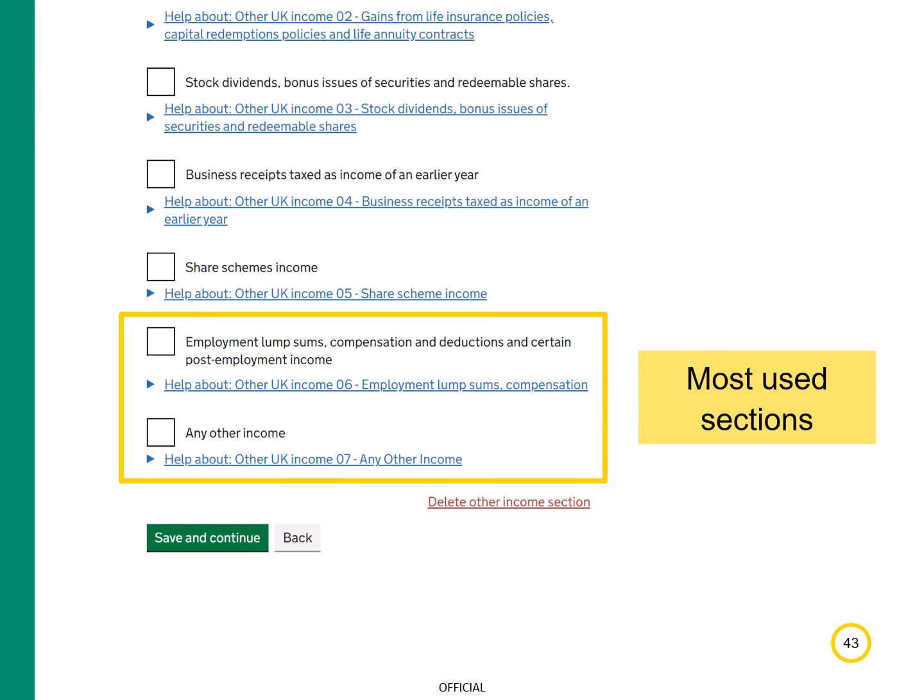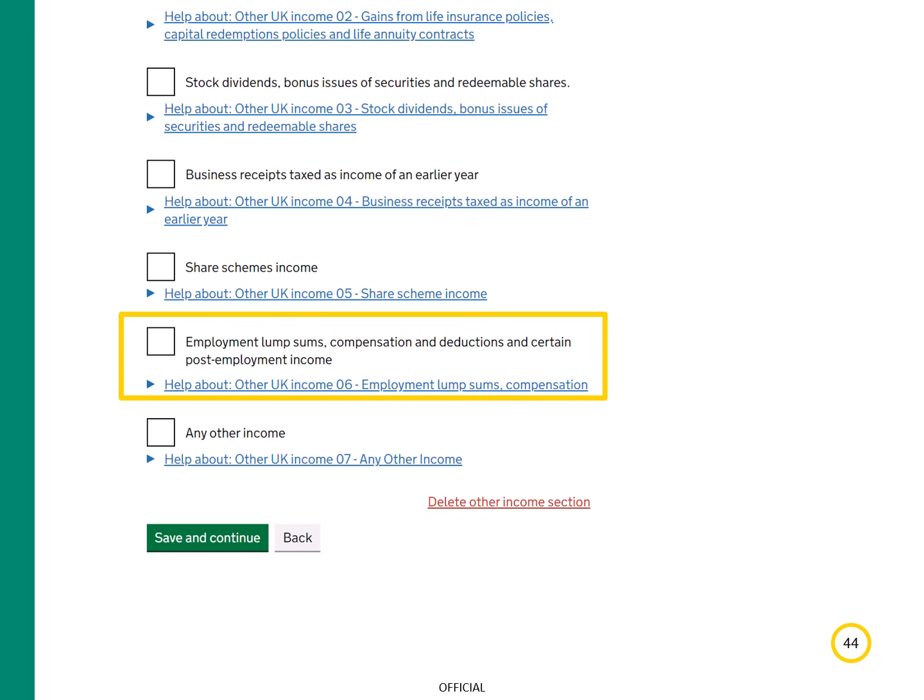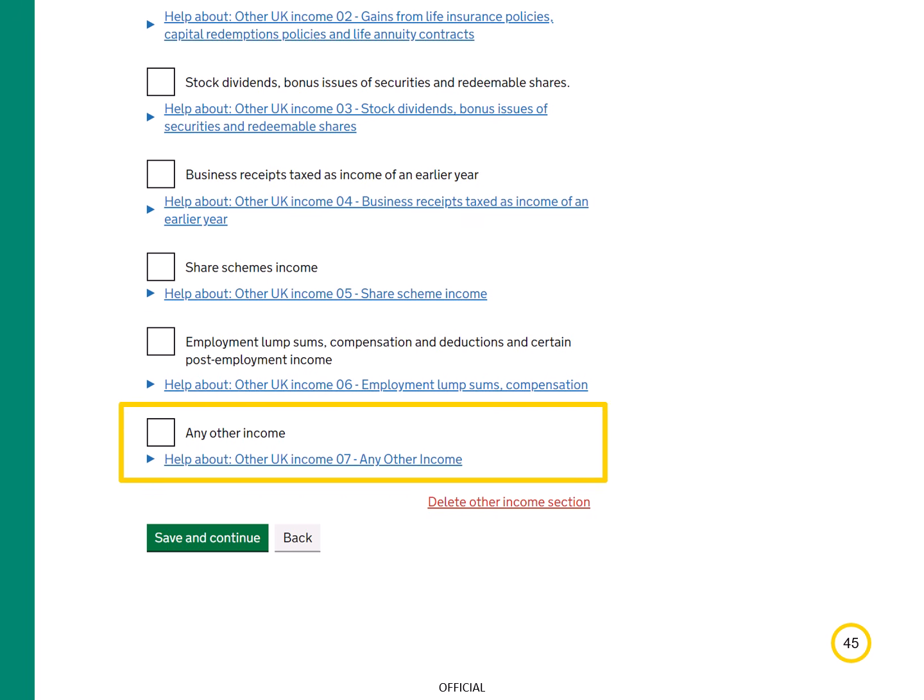I'll just briefly mention the sections most often used are employment lump sums, compensation and deductions and certain post-employment income, and any other income. Select this one if you have received an employment lump sum payment, which would include redundancy payment. The Help About guidance gives more information on what incomes you may need to tell us about in this section.